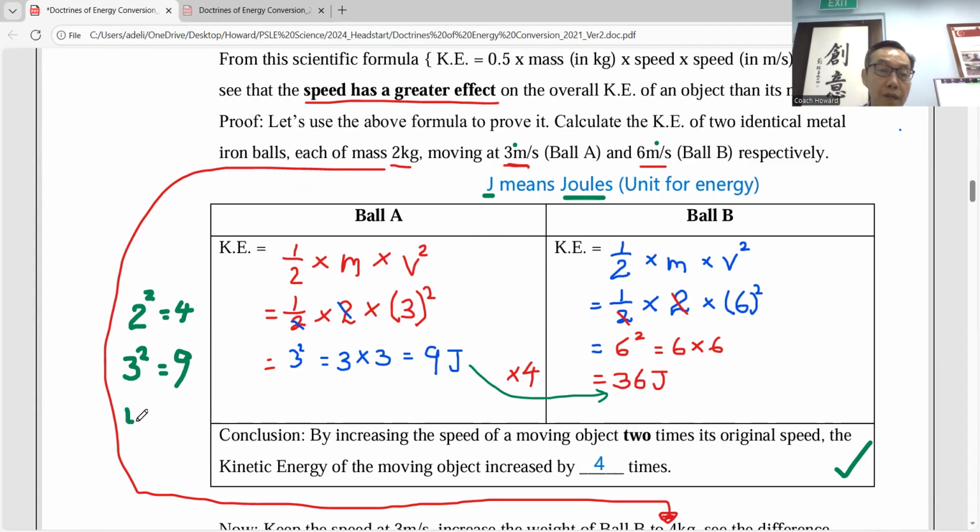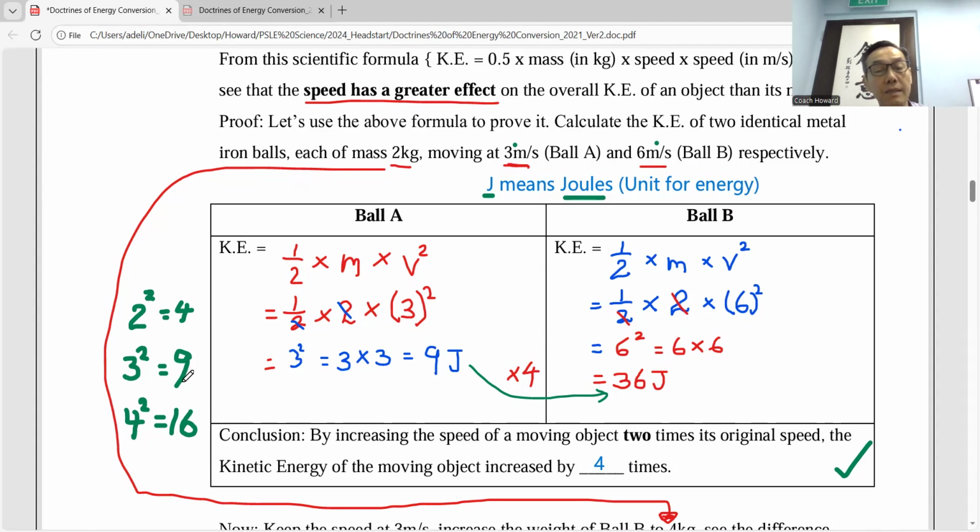Okay, what about 4 square? If the speed increased by 4 times, kinetic energy will increase by 16 times. It's to the power of 2. Okay, understand this one?